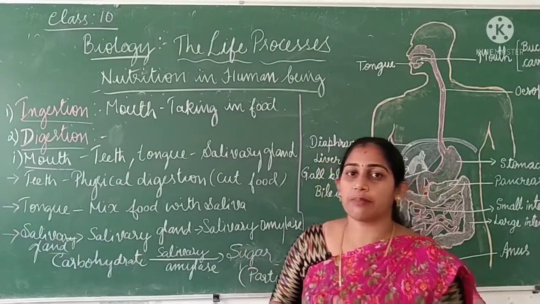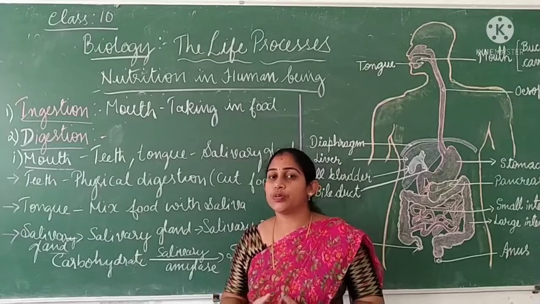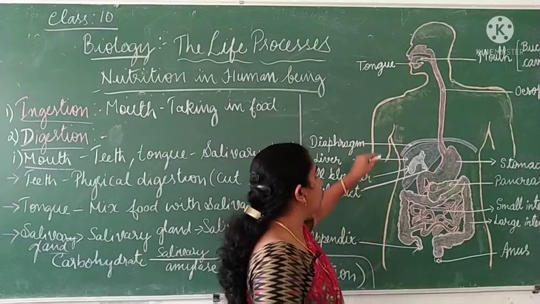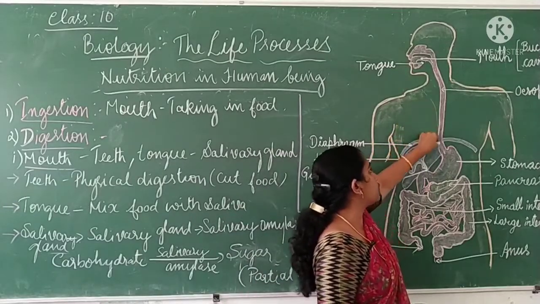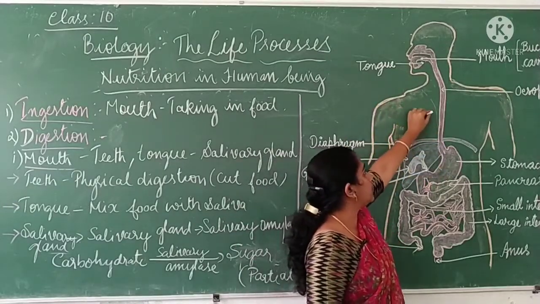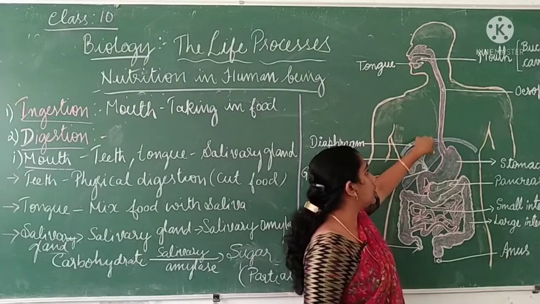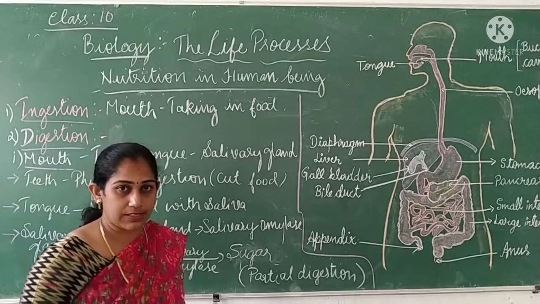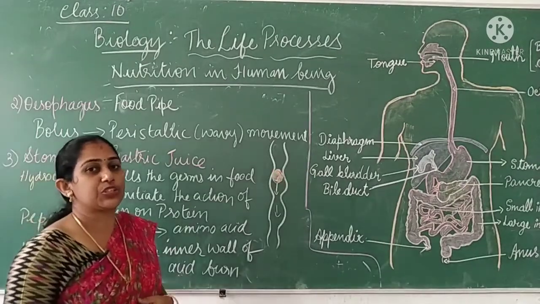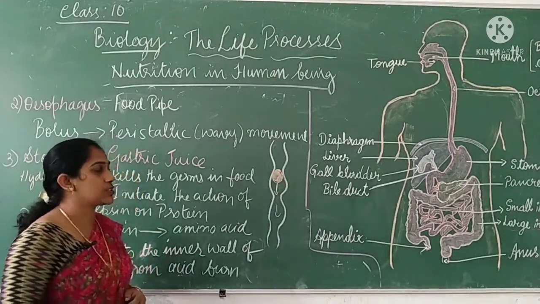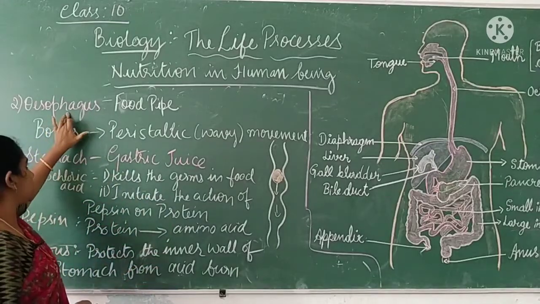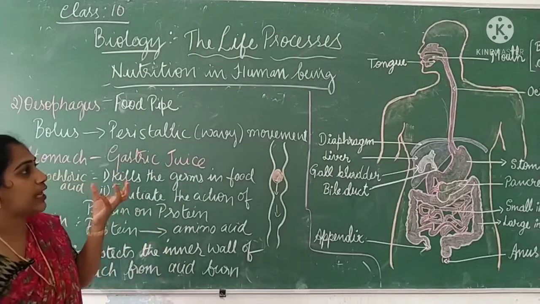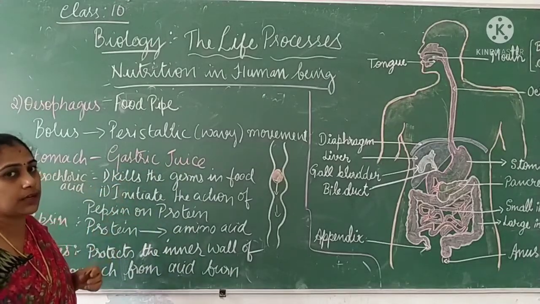So after the digestion in the mouth, the food will be pushed into our stomach through a long pipe called the food pipe, or it can also be called the esophagus. Food will pass from the mouth and reach the stomach through the long tube called the food pipe. It's also called the esophagus. So it's a long tube-like structure. So food has to move from mouth till our stomach.